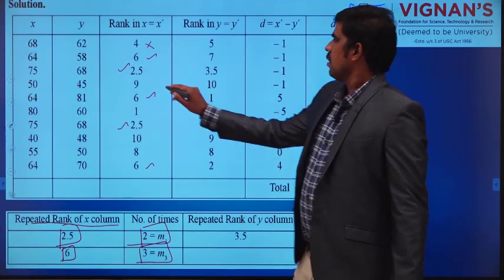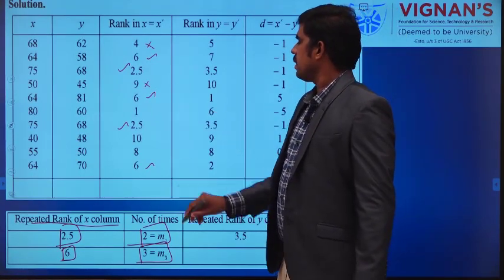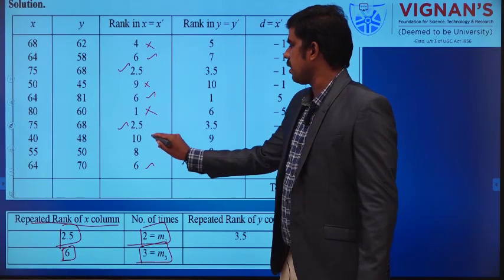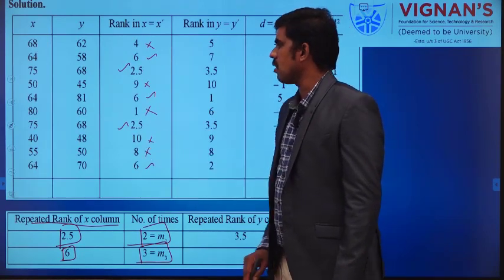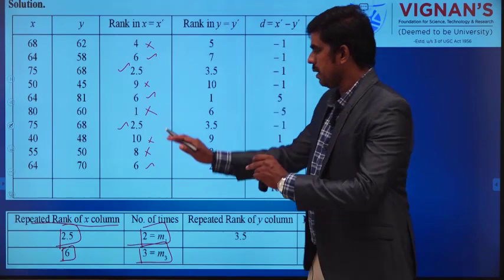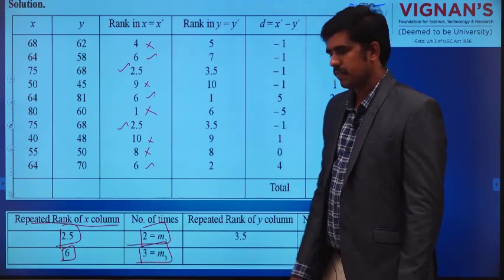Then 9 is not repeated. First rank is not repeated. 10th rank is not repeated. 8th rank is not repeated. That's all from the repeated ranks of the X column.